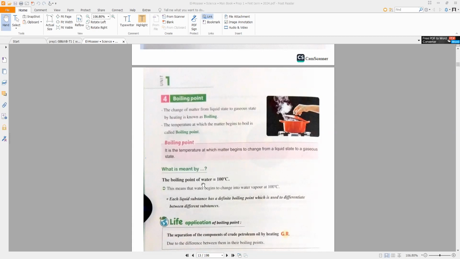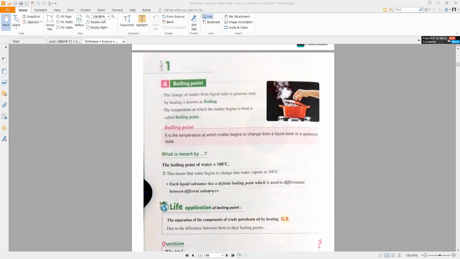This means that water begins to change into water vapor at 100 degrees Celsius, or the temperature at which water changes into water vapor is 100 degrees Celsius. Each liquid or substance has its definite boiling point, so we can differentiate between substances by using boiling point.